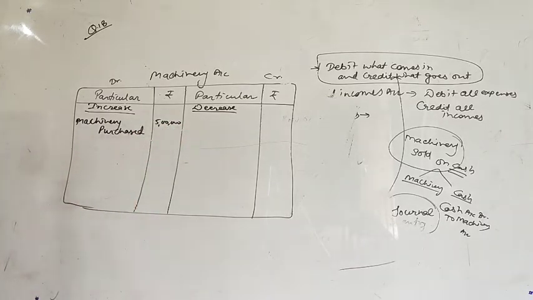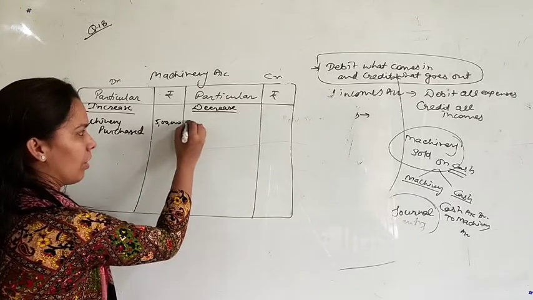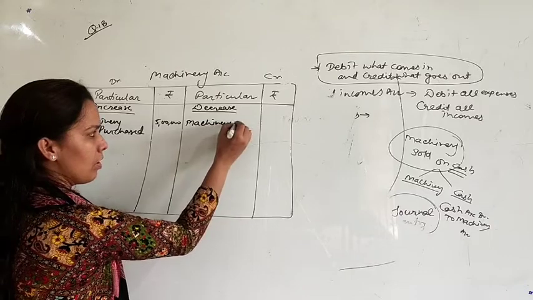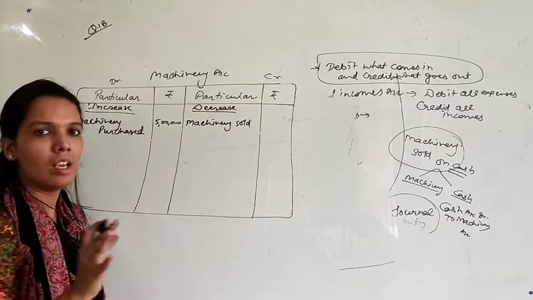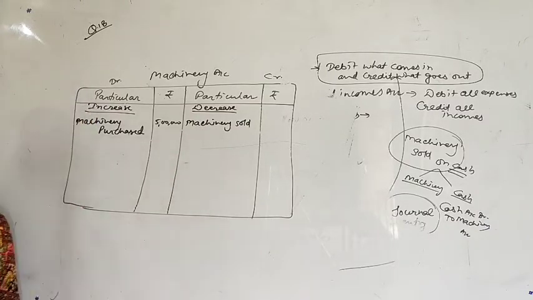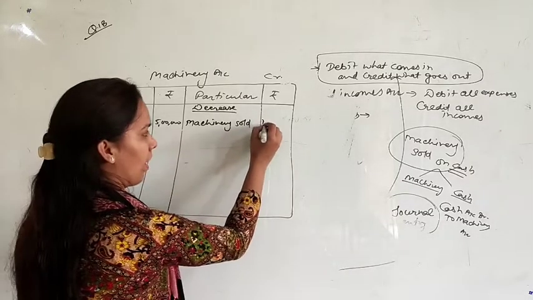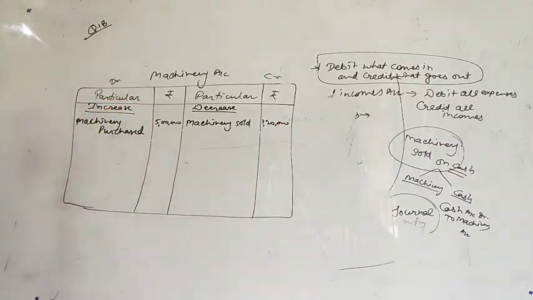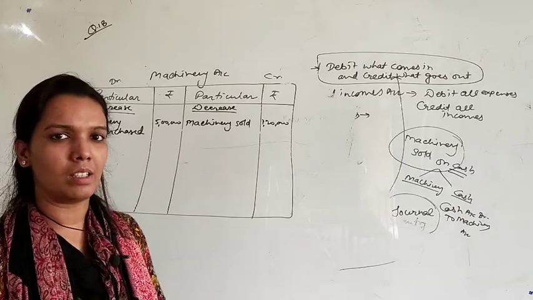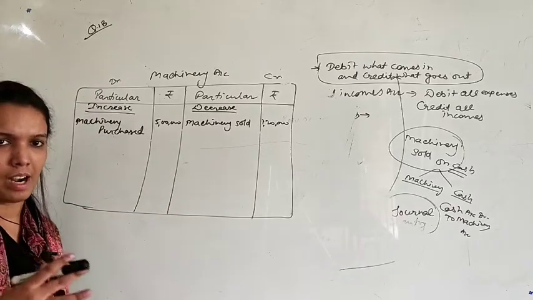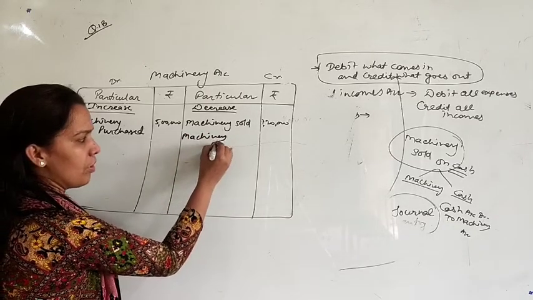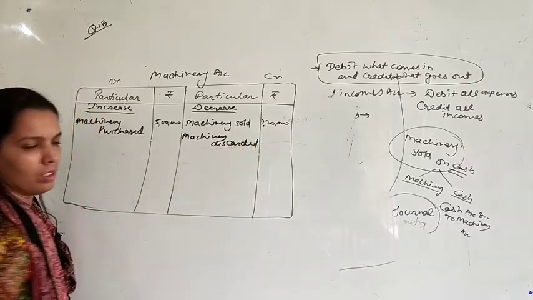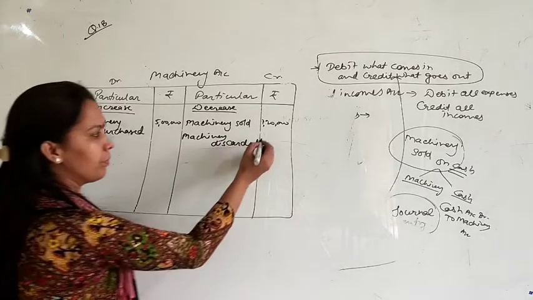Next point, machinery sold. Machinery sold decreases your machinery. We are preparing only the machinery account, so you don't need to check the second account, just see the effect on machinery, whether it is increasing or decreasing. Machinery sold, rupees 1,20,000. Next point, machinery discarded. Discarded means that after completing the estimated life of the machinery, it is of no use now. That is also a decrease. Machinery discarded, amount 50,000.